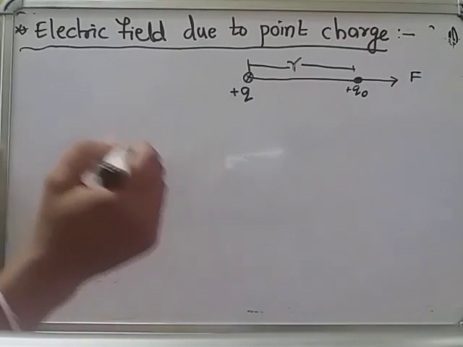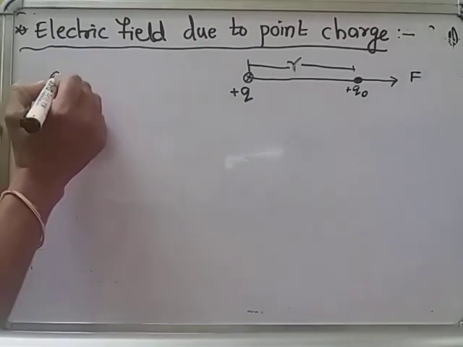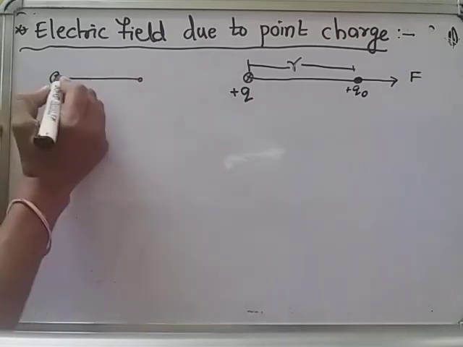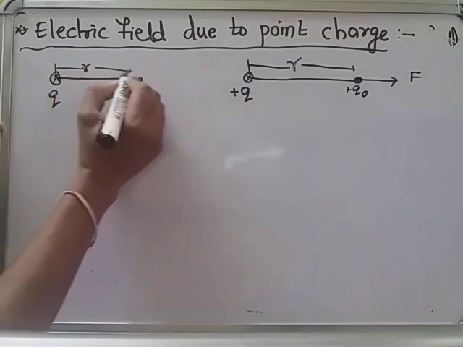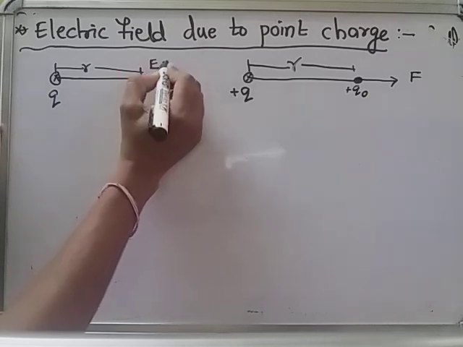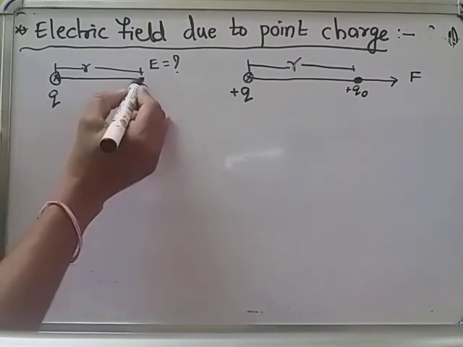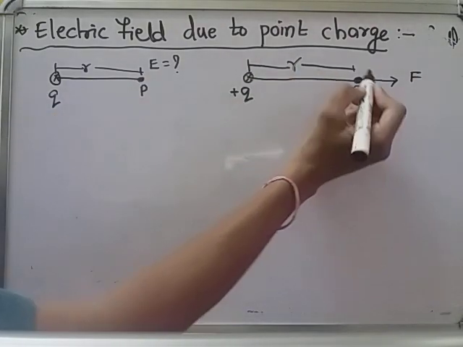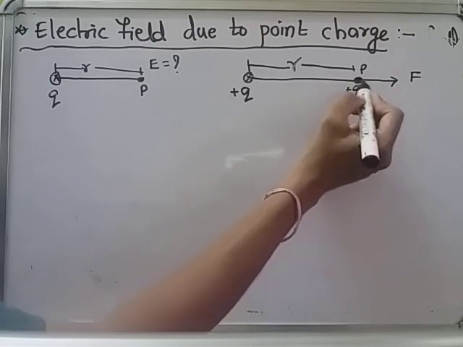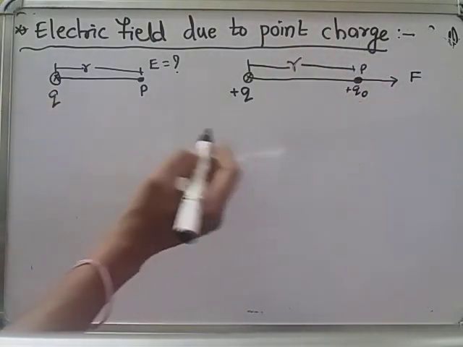Now, in order to find the electric field due to plus Q charge, this is a Q charge. From the Q charge at a distance R, I want to find out the electric field. Here I want to find out the electric field. This is the point P. To find the electric field at point P, we have to place some charge Q naught, the test charge. It is used to know the presence of electric field.